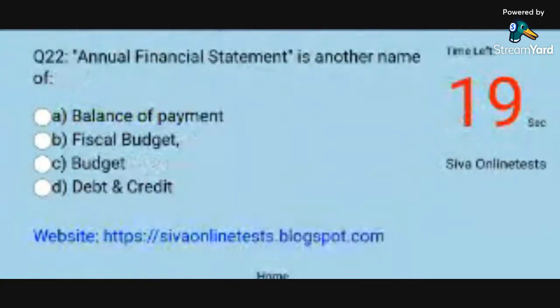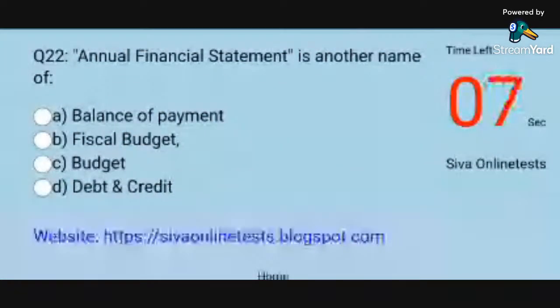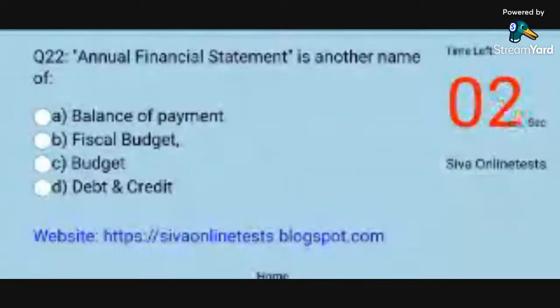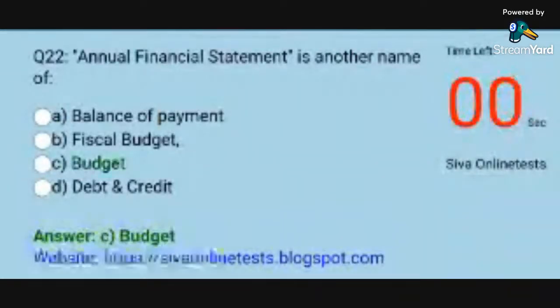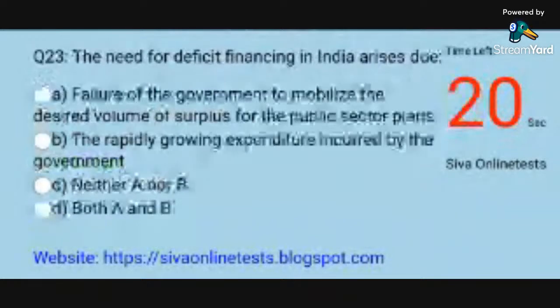Question 22. Annual financial statement is another name of. Options. A. Balance of payment. B. Fiscal budget. C. Budget. D. Debt and credit. Answer. C. Budget.